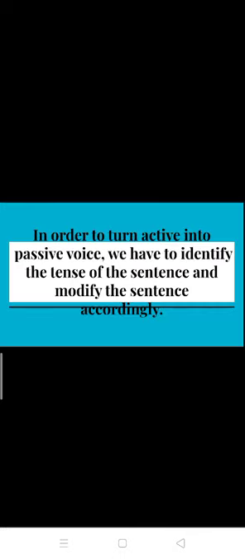Now this is the most important rule that we have to keep in mind when we turn active to passive. In order to turn active into passive voice, we have to identify the tense of the sentence and modify the sentence accordingly. This is what I said we will learn later. The verb form changes according to the tense of the sentence. So now we'll take a look at how sentences in different tenses will be converted into passive voice.